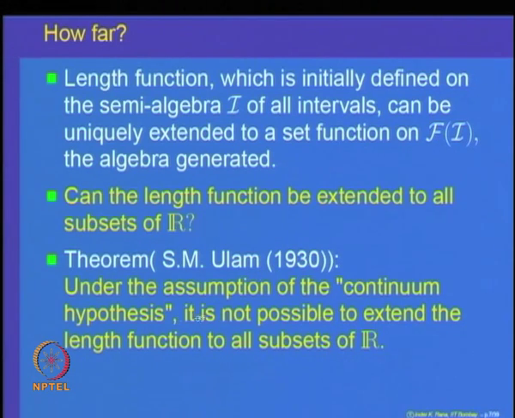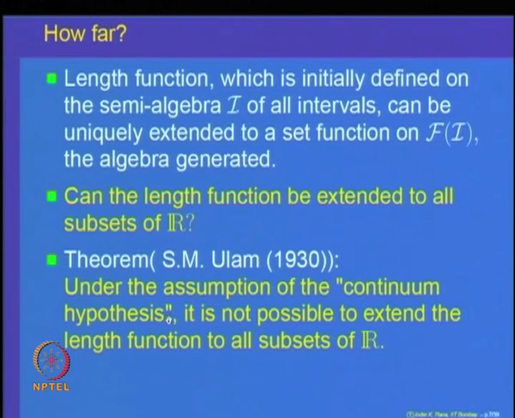It says that under the assumption of the continuum hypothesis, it is not possible to extend the notion of length to all subsets of the real line. And this is a very important theorem. It uses two things, one of which is what is called the continuum hypothesis. I will not go into the discussion of the continuum hypothesis at this stage.